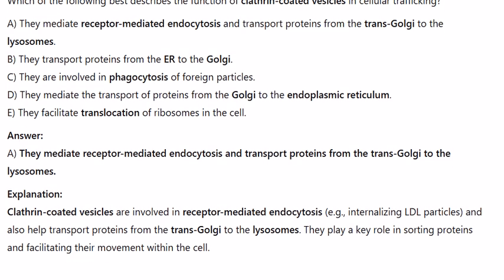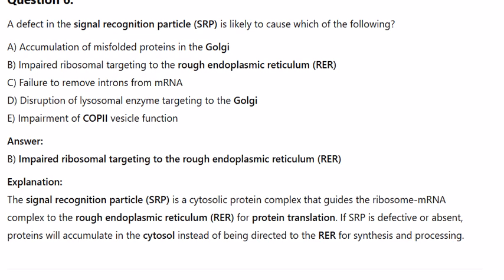Explanation: clathrin-coated vesicles are involved in receptor-mediated endocytosis, e.g., internalizing LDL particles, and also help transport proteins from the trans-Golgi to the lysosomes. Question 6. Defect in the signal recognition particle, SRP, is likely to cause which of the following?